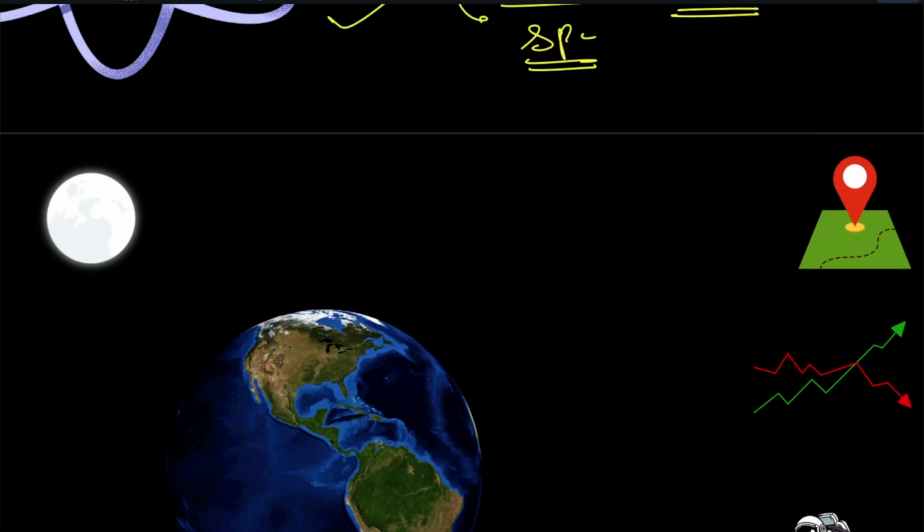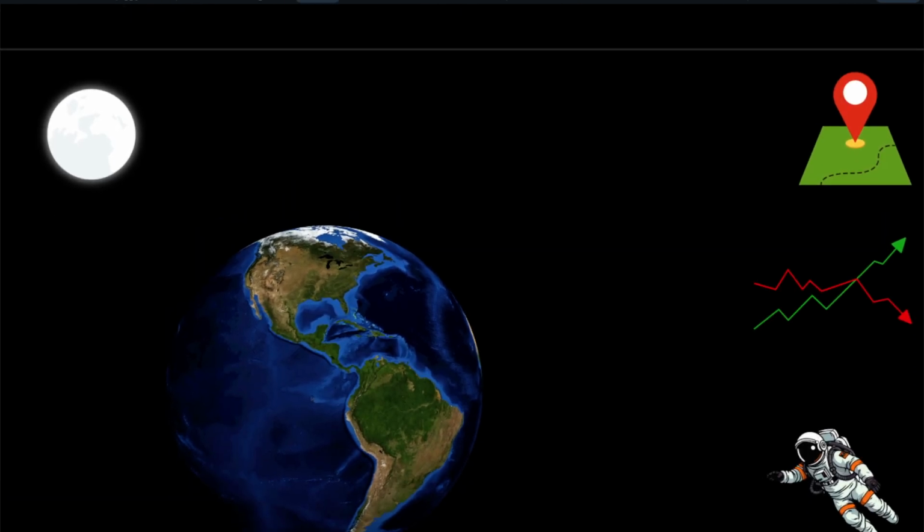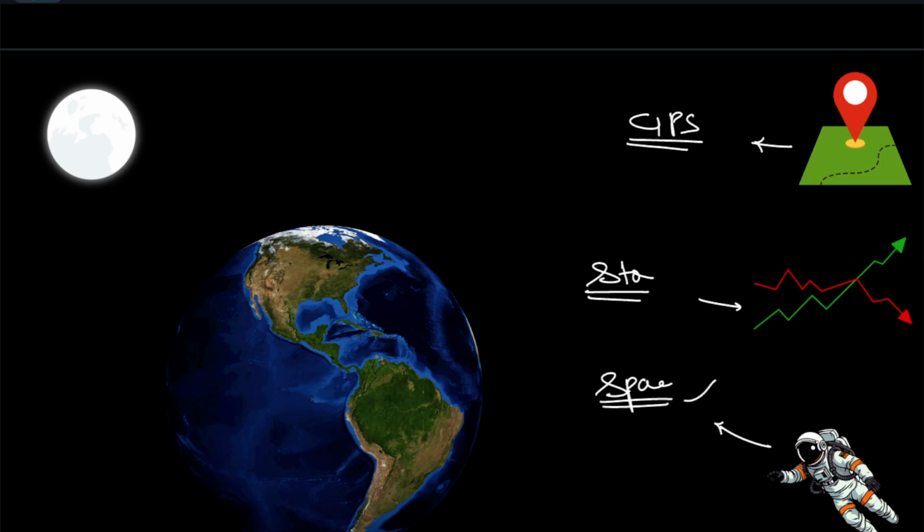So in which technologies will we see an effect? GPS technology, stock market technologies, space travel and space technologies. These sectors will see an effect. One more thing: while climate change is slowing down the Earth's time, there are other factors also which are accelerating it or slowing it down, or otherwise affecting it.